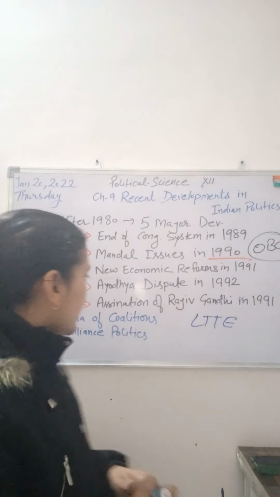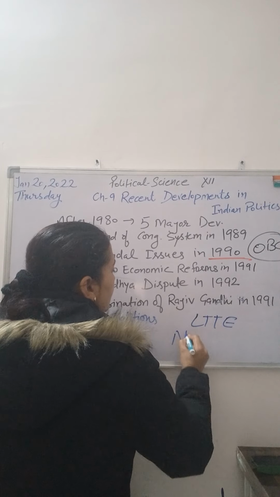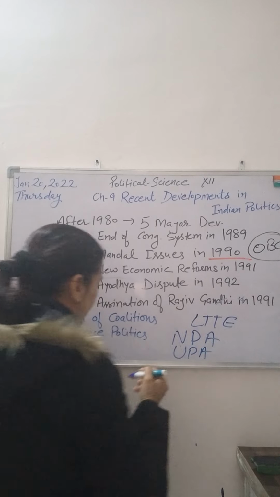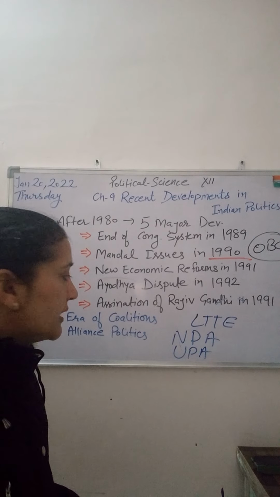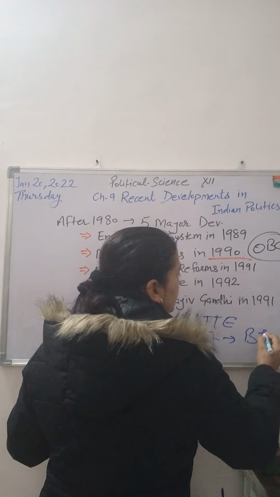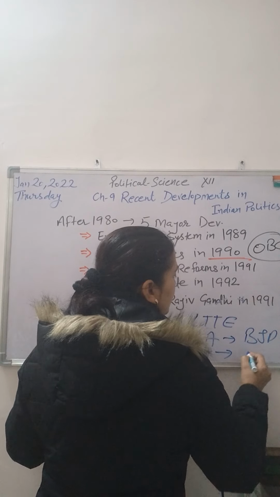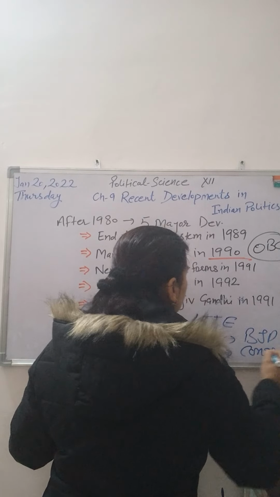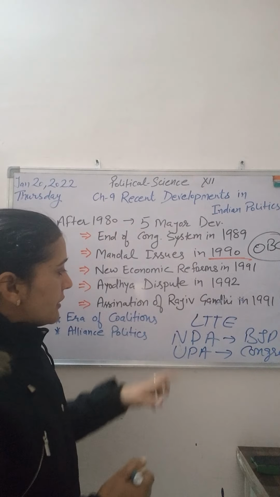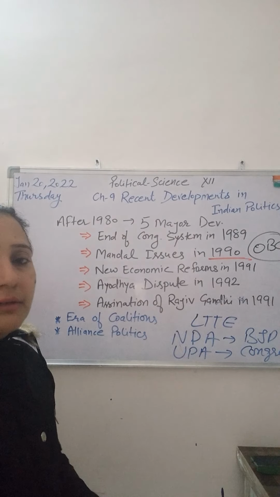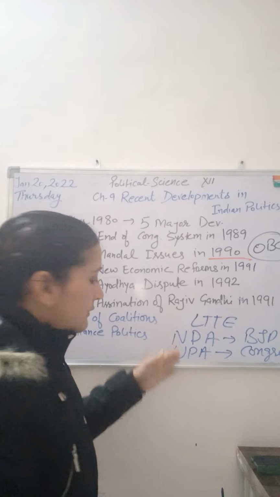Again, UPA. This NDA and UPA are nowadays the main key players in the Indian political system to form the government. NDA is led by BJP and UPA is led by Congress. You need to understand who are the supporters of NDA and who are the supporters of UPA, which are responsible for making or breaking the government.